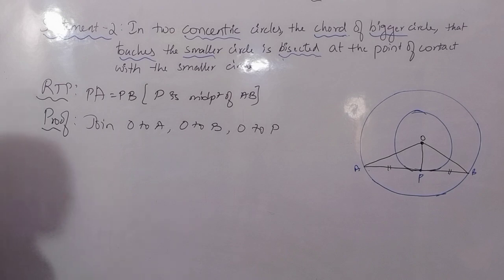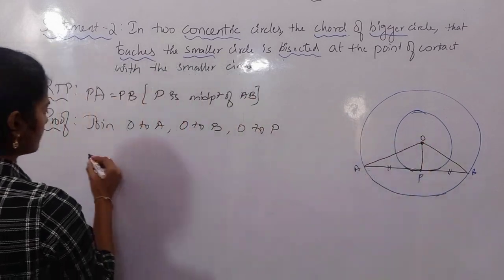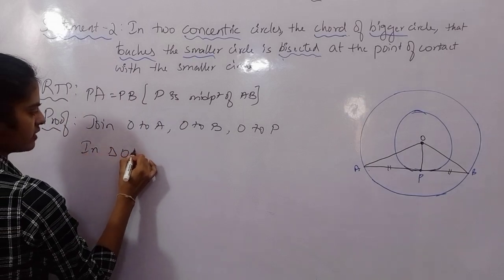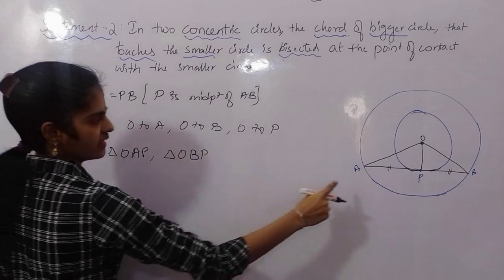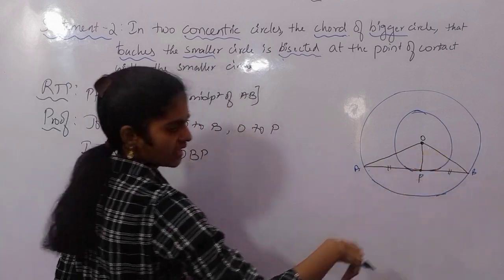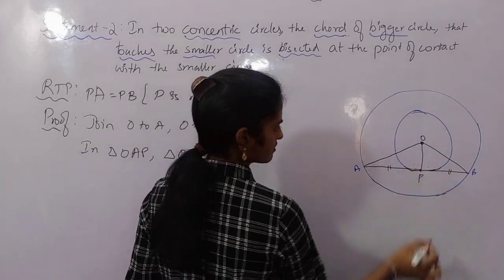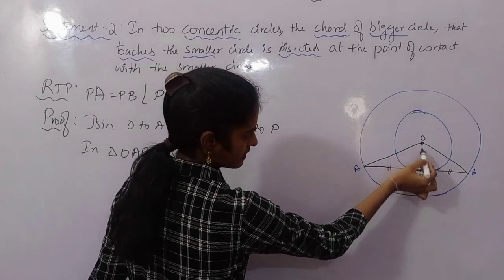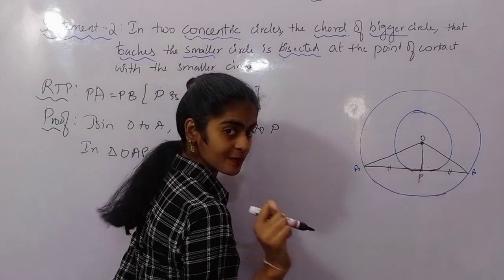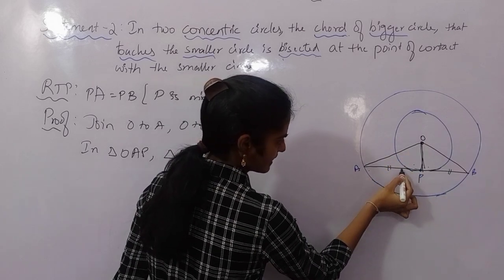Now what shall we do? You can very clearly see 2 triangles are formed here: triangle OAP is one triangle and triangle OBP is one triangle, one left, one right. Now what about these angles? Who will tell me? See, OP is the radius of whom? The smaller circle. OP is the radius of the smaller circle, and this is a tangent.